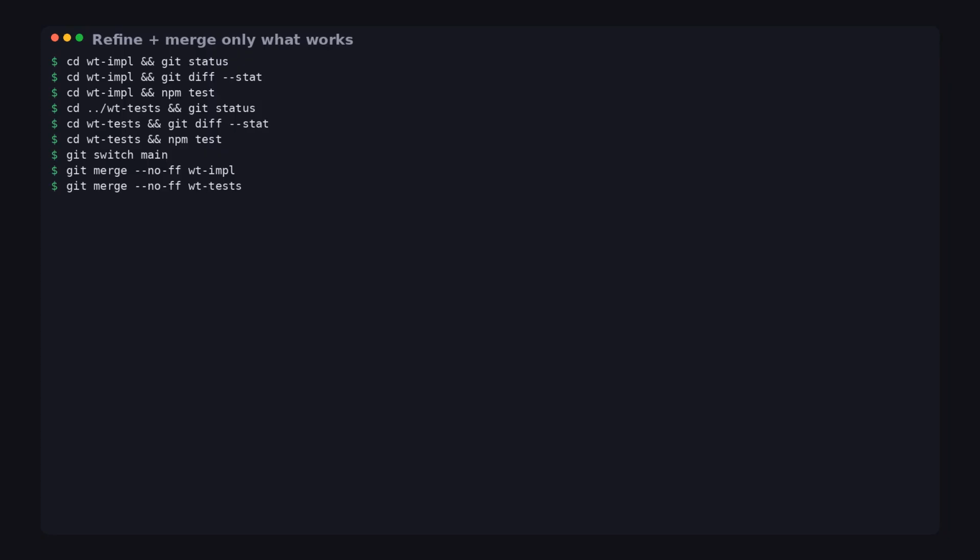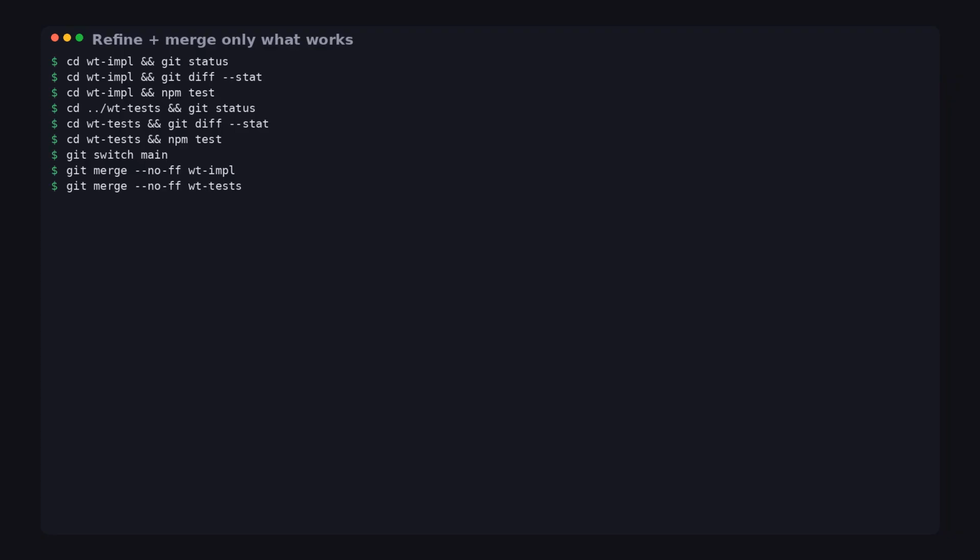Agent tool call: subagent type equals general-purpose. Output format: 1. What caused the failure? 2. The minimal code change. 3. Rerun command you recommend and what you expect to see. Then I repeat the same pattern in WT-tests if tests fail there. Once both worktrees are green, then I merge.